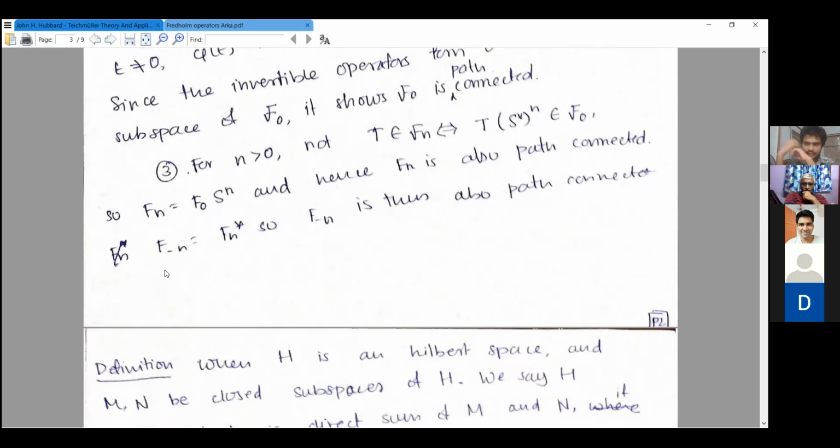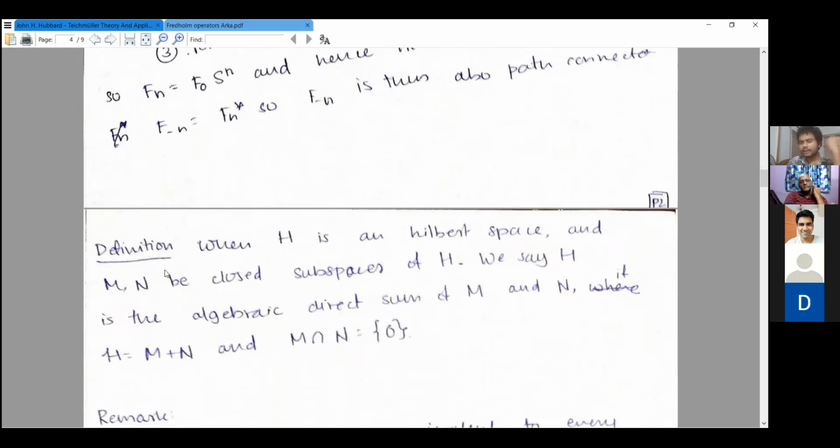So this characterizes the structure of the Fredholm space of Fredholm operators on a bounded separable Hilbert space. So you can think of it as path connected components, and each of the path connected components gives you the same index, and Fredholm operators of the same index can be joined by a path.